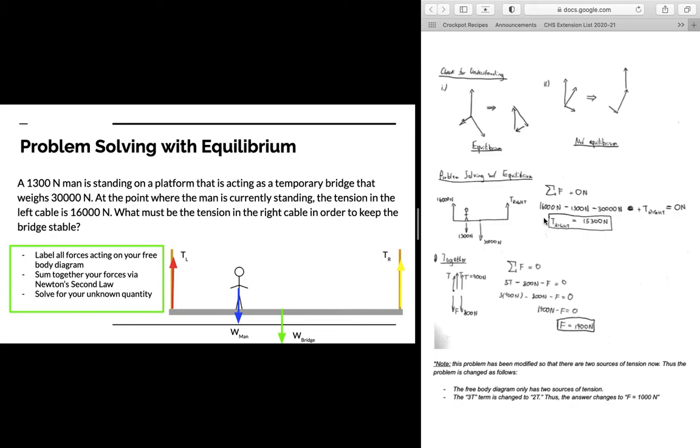Now we solve this resulting equation for the tension on the right, which tells us the tension on the right should be 15,300 newtons, slightly less than the tension in the left-hand cable. This makes sense because our person is located closer to the left-hand cable, so the left-hand cable is going to be more tense in order to support this person's weight than the tension in the right-hand cable, okay?